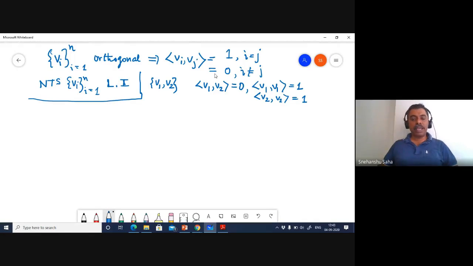Now I assume that c1 v1 plus c2 v2 equals 0, where c1 and c2 are scalars drawn from the set of real numbers. What I need to show is that c1 and c2 both are 0. How do I do that?